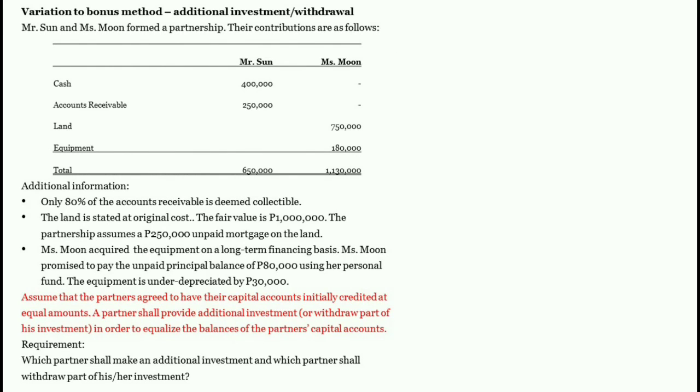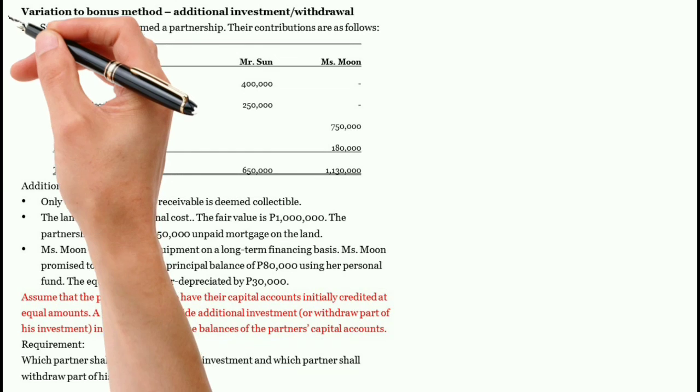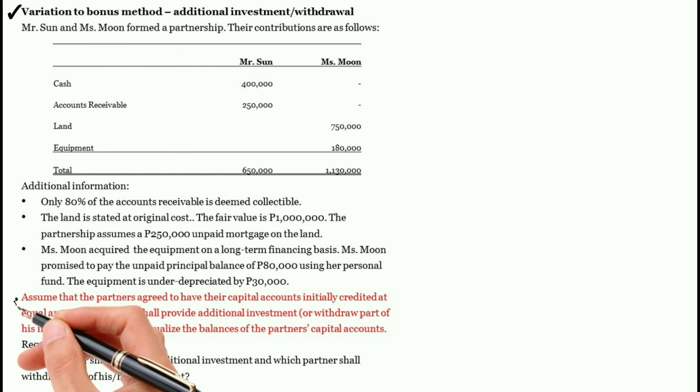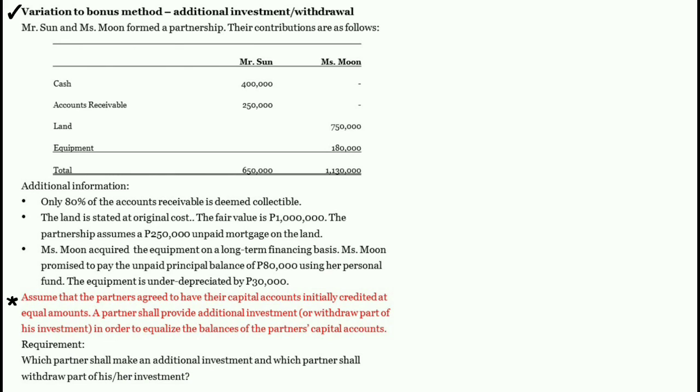Next, problem number 5. Variation to bonus method, additional investment or withdrawal. We will still use the information provided in problem number 1. However, there is another additional information here. Assume that the partners agreed to have their capital accounts initially credited at equal amounts.